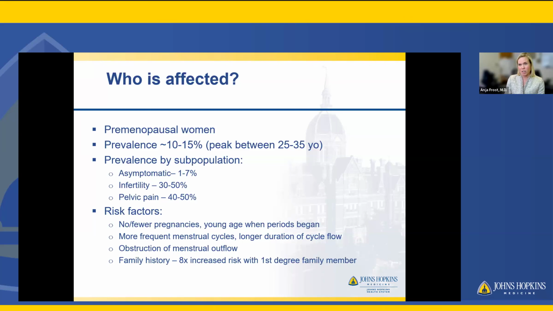Some risk factors we know about. This list is not comprehensive. There is a lot that we still don't know about the disease process. But we can see a higher prevalence of the disease in patients that have never been pregnant or have fewer pregnancies, having a young age when cycles begin, more frequent cycles, a longer duration of flow, any congenital issues that cause an obstruction of menstrual outflow. So that's a smaller population. And then we do see that there can be a genetic component, not always, but in a first degree family member, we do see sometimes up to an 8 times increased risk in other members.